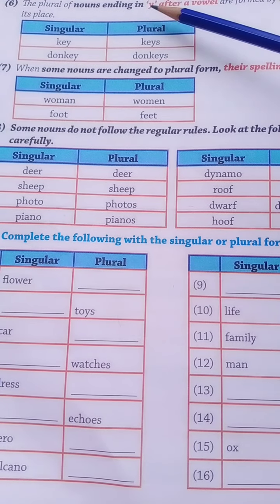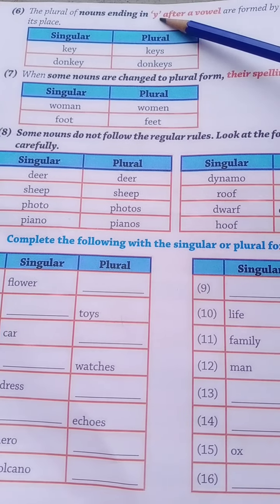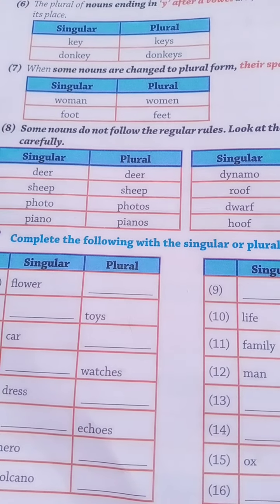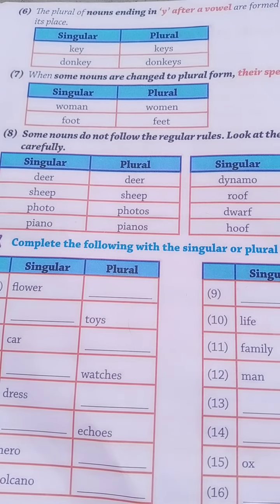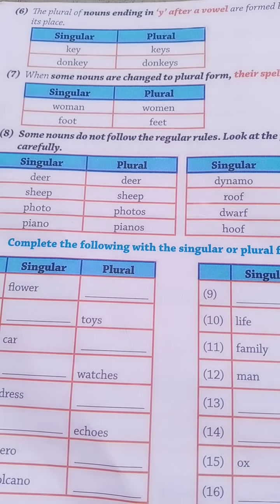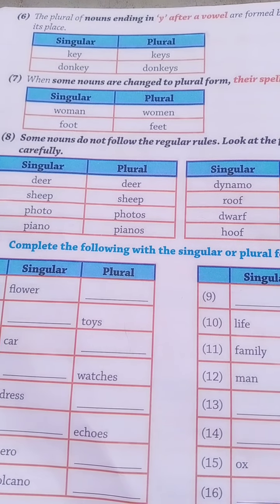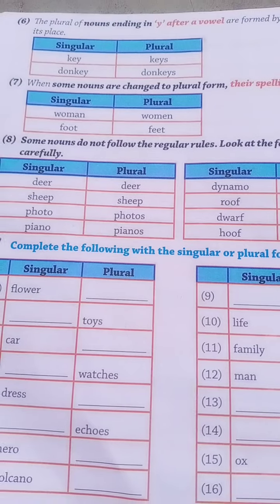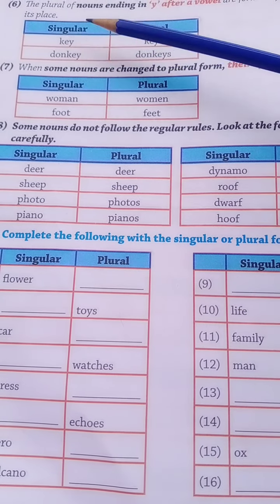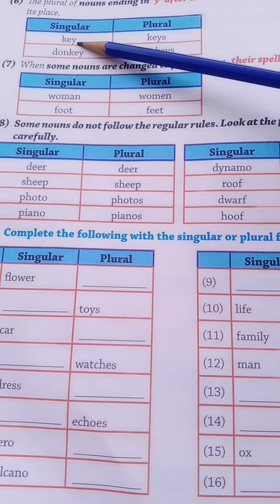Vowel sounds, after vowels we add s to the y. So how many vowel letters are there in the alphabet? There are 5 letters: A, E, I, O, U. Singular key: E is the vowel and after that comes the y.